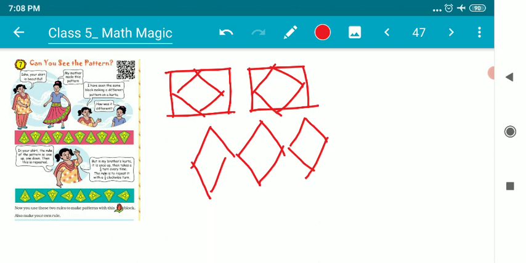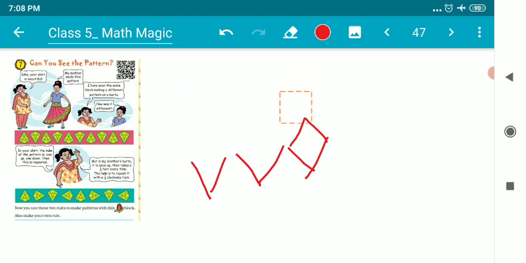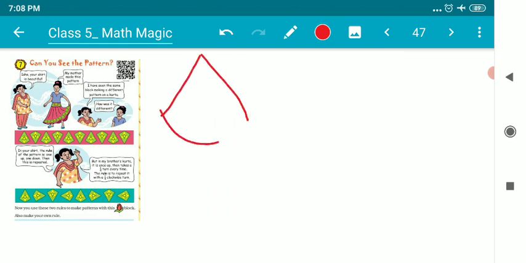So here in the book, as we can see, there are some patterns. There are some girls talking with each other. "Isha, your skirt is beautiful." "My mother made this pattern." Then this girl says, "I have seen some block making a different pattern on a kurta. How was it different?" So they are having a discussion with each other. Here, one thing we can see is the pattern going in this order.